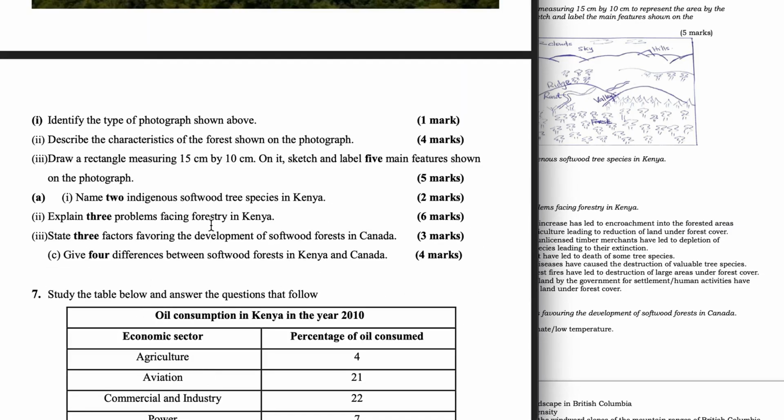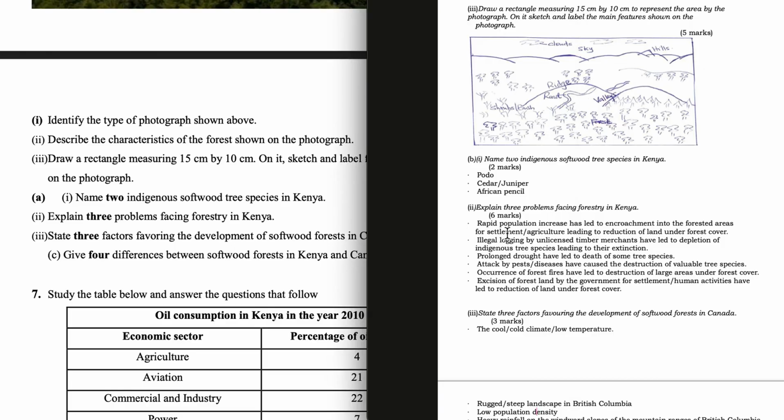Explain 3 problems facing forestry in Kenya. Rapid population increase has led to encroachment into the forested areas for settlement or even agriculture, leading to reduction of land under forest cover. Illegal logging by unlicensed timber merchants has led to depletion of indigenous tree species, leading to their extinction. Prolonged drought has led to death of some tree species. Attack by pests or diseases has caused the destruction of valuable tree species.